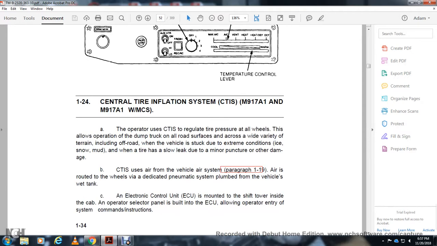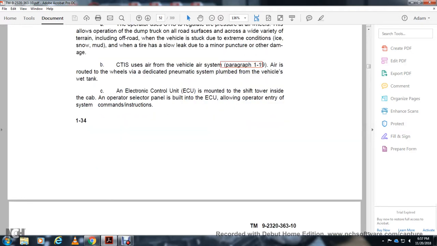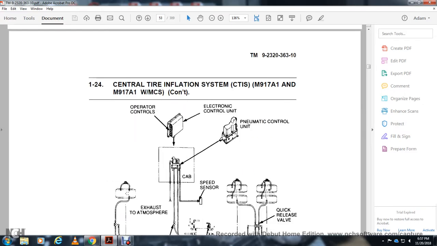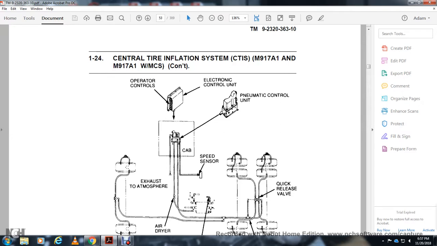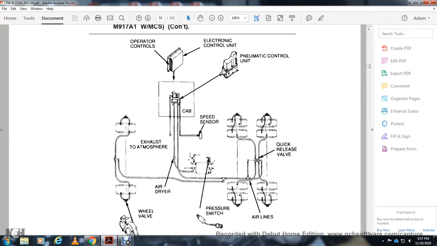The central tire inflation system works with the vehicle air system, paragraph 119. The air ride of the wheel uses a dedicated pneumatic system plumbed through the vehicle's wet tank. The electronic control unit is mounted with the shift tower inside the cab, with the selector panel built into the ECU, allowing the operator to enter commands and instructions. The system components are the operator control, the electronic control unit, the pneumatic control, the cab speed sensor, the exhaust to the atmosphere, the air dryer, the wheel valve, the pressure switch, the quick release valve, and the airlines.